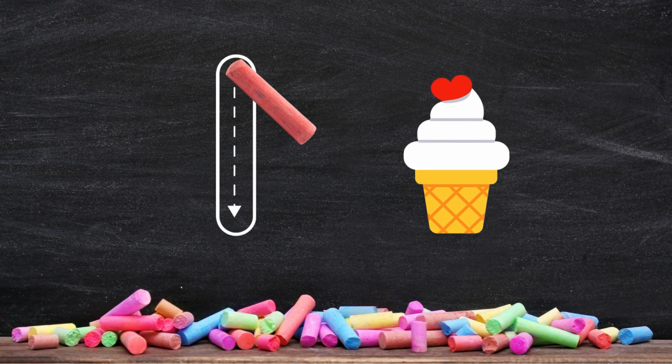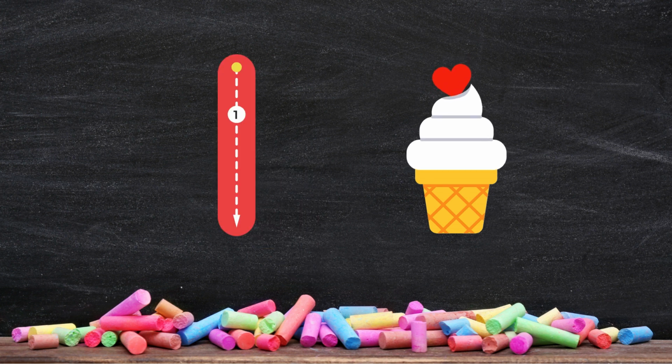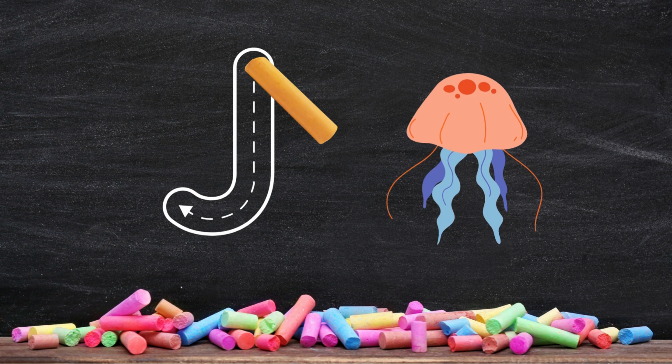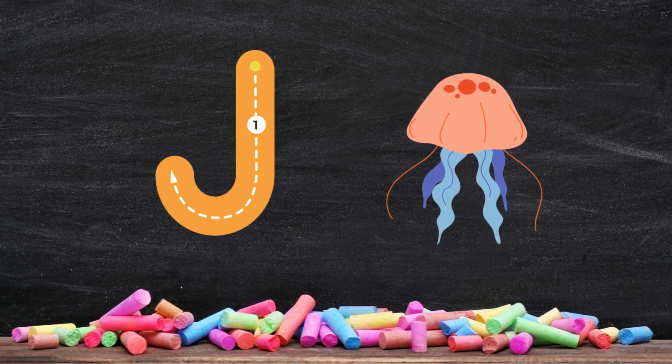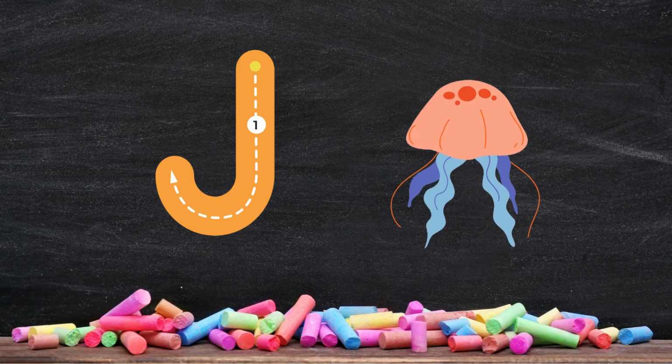Time for the letter I. Let's trace it. I is for ice cream. Here comes the letter J. J is for jellyfish. Watch him wiggle.